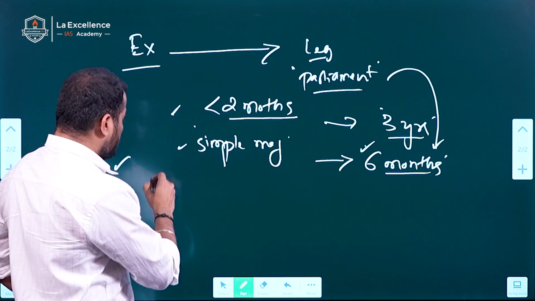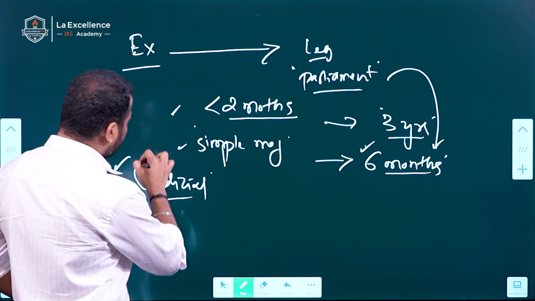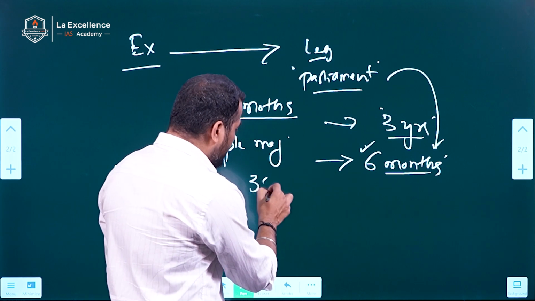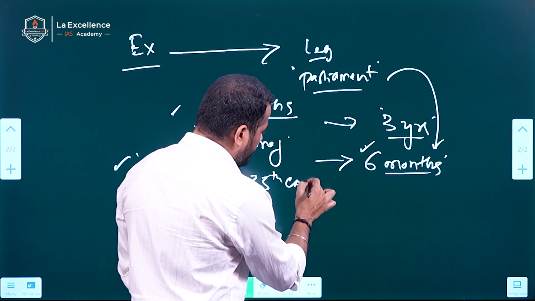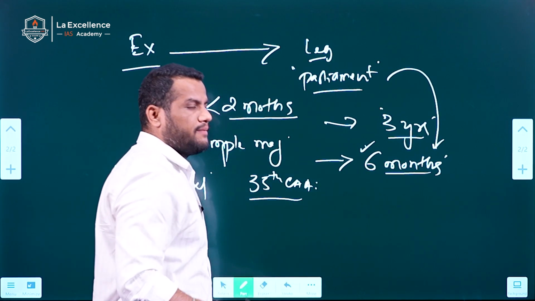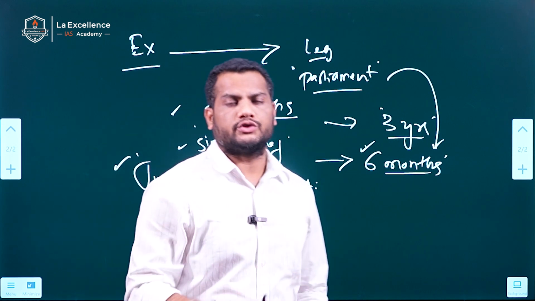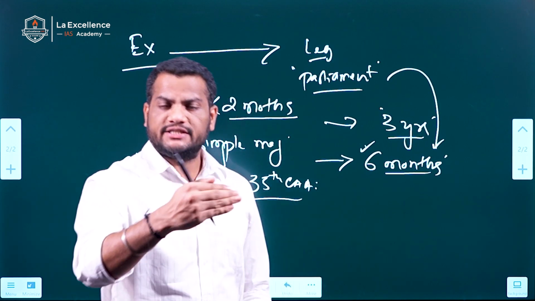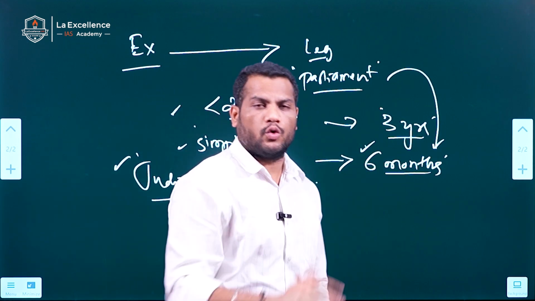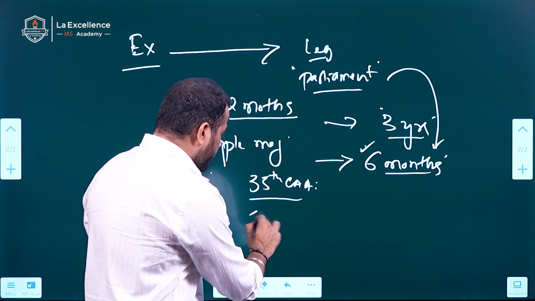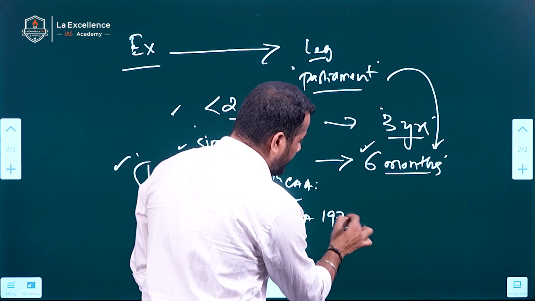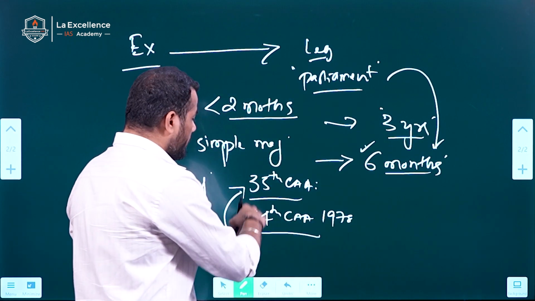But with respect to judicial review, can president rule be questioned in any court? Yes. The 38th Constitutional Amendment Act inserted a provision in the constitution saying that the imposition of president rule in any state cannot be questioned in any court. But the 44th Constitutional Amendment Act in 1978 deleted this particular provision.